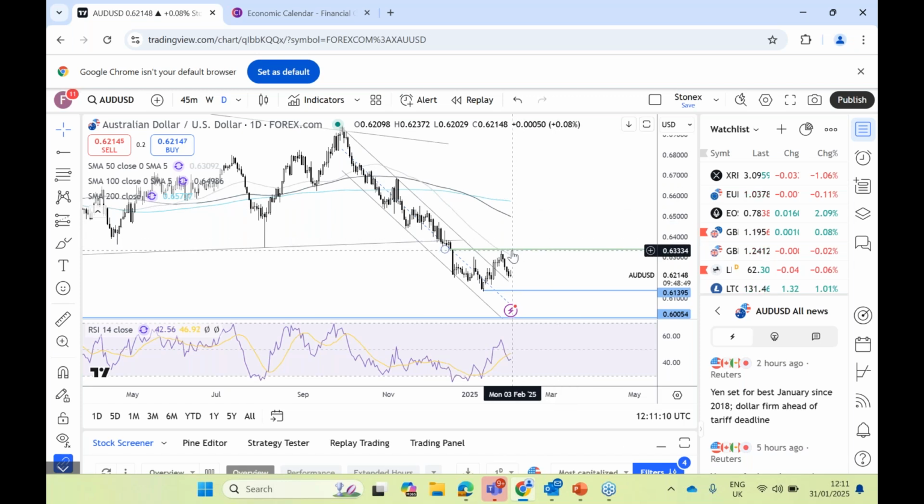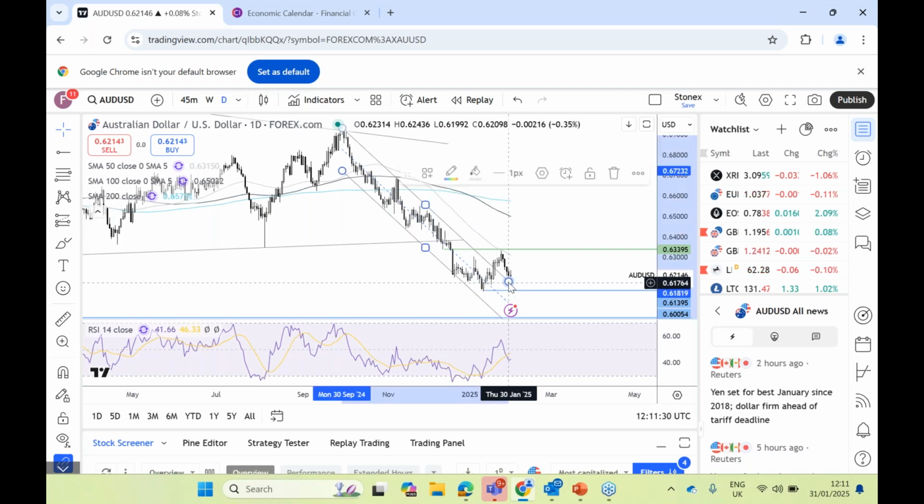Against the US dollar, as we can see, it rallied into resistance just above the 50 SMA, and it's rebounded lower as we've seen that renewed US dollar strength as well. Levels to be watching out for: this one here, 61.85. That's the low that we saw in December. It's also the upper band of the falling channel that the price has been trading within, and then that will open the door here to 61.40, which is the 2025 low. So those are levels to be watching on the downside.